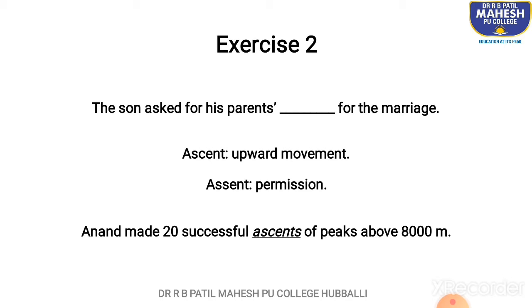The other one, ascent, that is A-S-C-E-N-T, can be understood from this sentence. Anand made 20 successful ascents of peaks above 8,000 meters. So, that is upward movement. It brings out that meaning clearly here in this particular sentence. So, that is the difference in these two words.